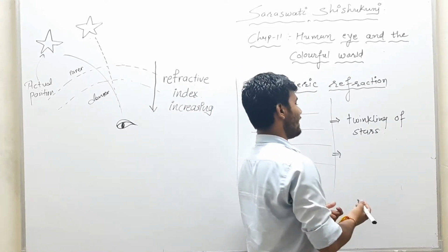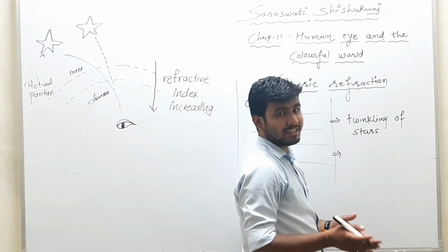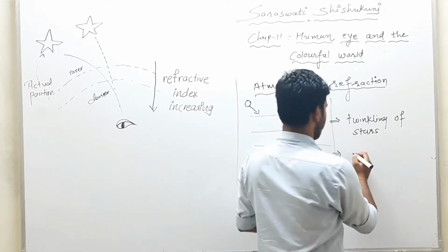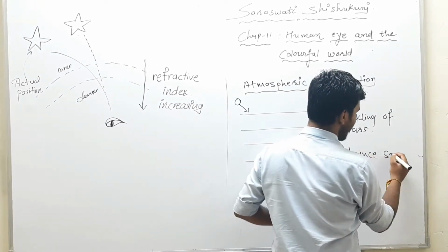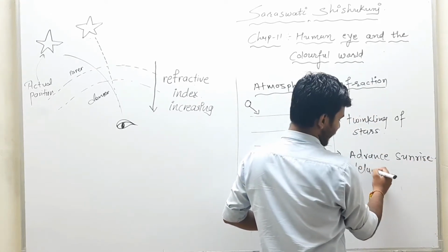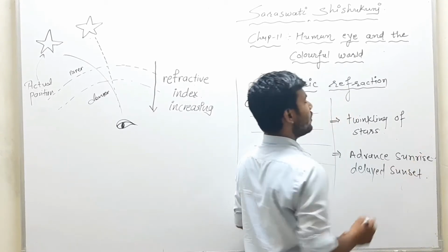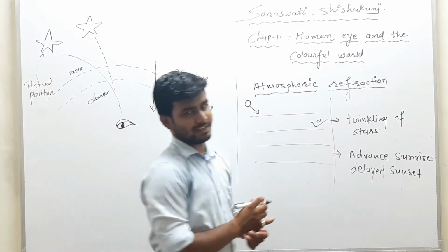And also we will study that there is a delay and an early in sunrise and sunset. So advanced sunrise and delayed sunset, that also we are going to understand. So let's start first with twinkling of stars.